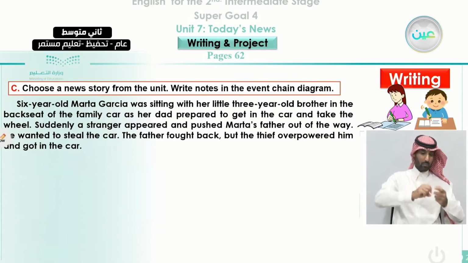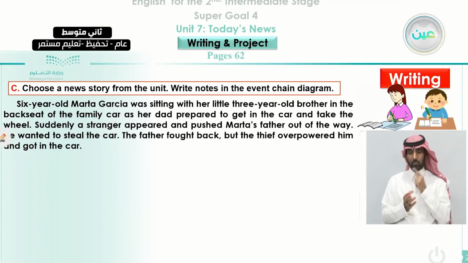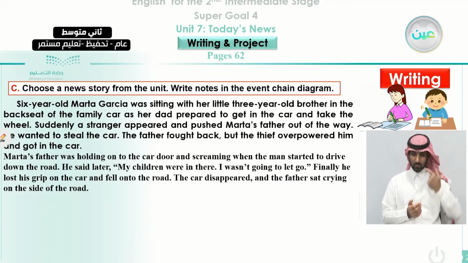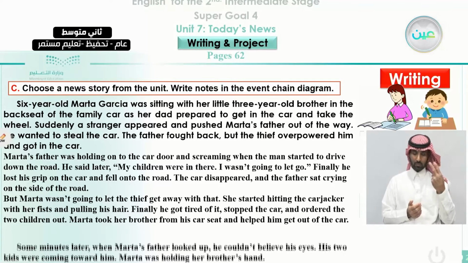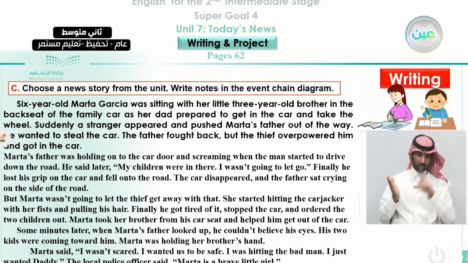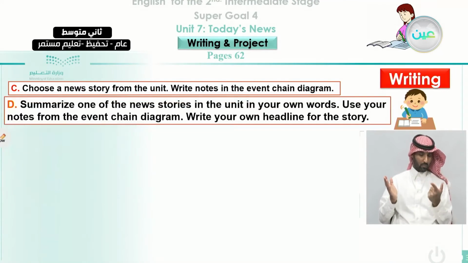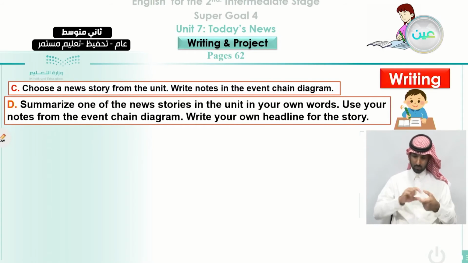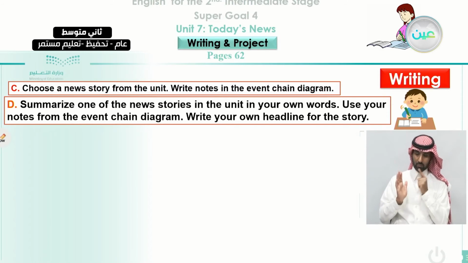Again, we are going to apply the same thing when we talk about Marta, the brave little girl. How many paragraphs do we have here in this story? 1, 2, 3, 4, 5. Okay, how can we summarize this story? We can do it like that. You need now to summarize one of the news stories in the unit in your own words. Use your notes from the event chain diagram. Write your own headline for the story.